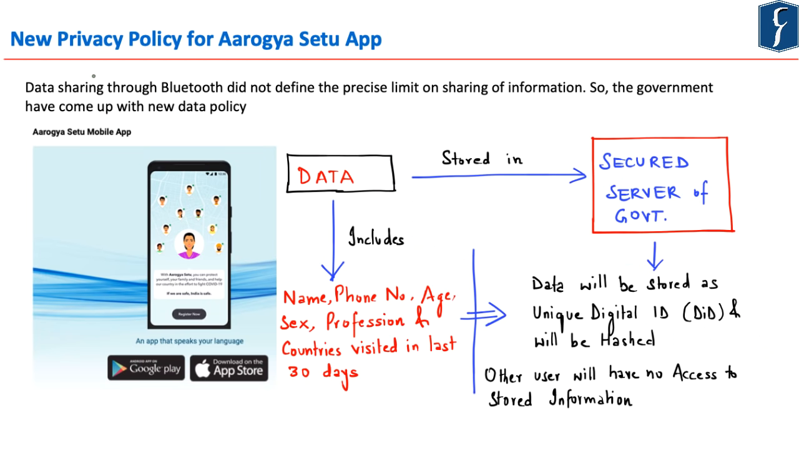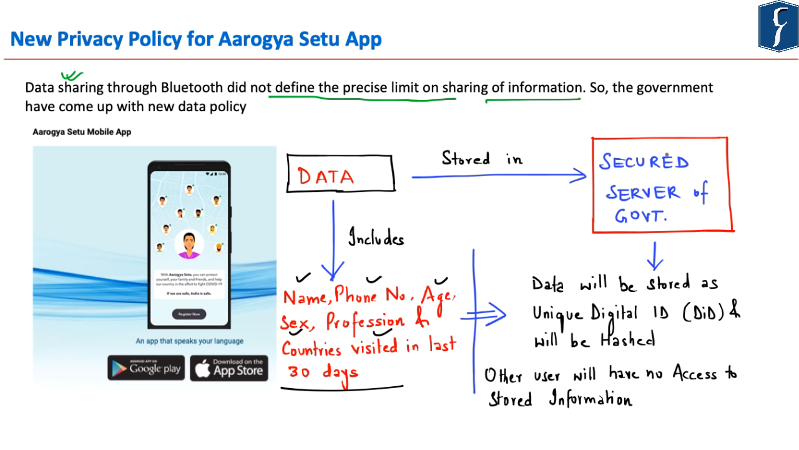Now earlier, when the Aarogya Setu app was launched, data sharing through Bluetooth did not define the precise limit on sharing of information. So in this regard, the government of India has come up with a new data policy with respect to the Aarogya Setu app. The data from the app will be stored on a secured server of the government of India. And this data includes name, phone number, age, sex, profession, as well as countries visited by the person in the last 30 days.